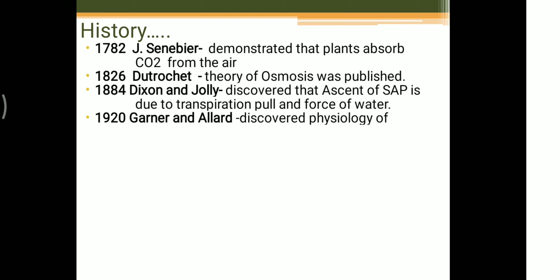Next, in 1920, what did Garner and Allard discover? They discovered the physiology of flowering. A plant grows and completes its vegetative growth.